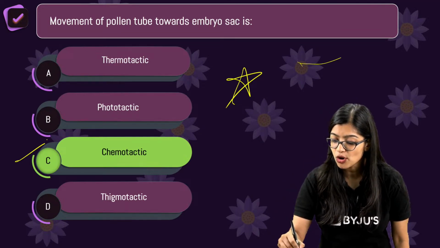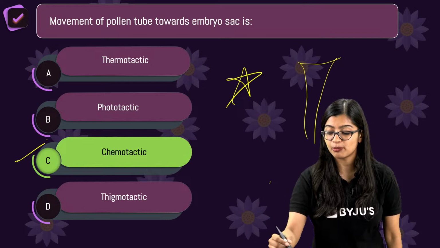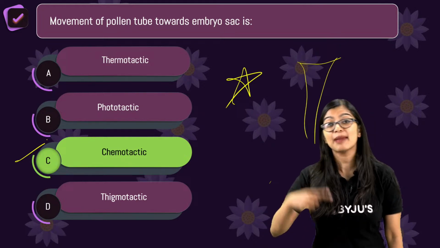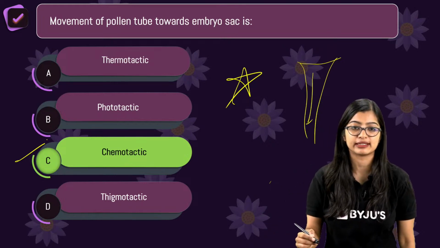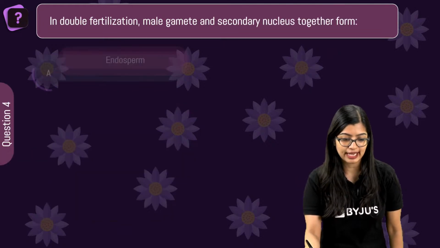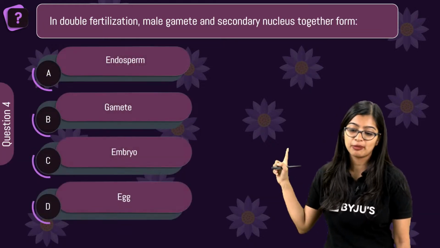So, when we talk about chemotropism, we know that it's a tropic movement in response to chemicals. And in this case, also the pollen tube is able to germinate because of the same reason, right? So, it's important to understand that, okay? Now, moving on to the next one. Now this again should be easy.